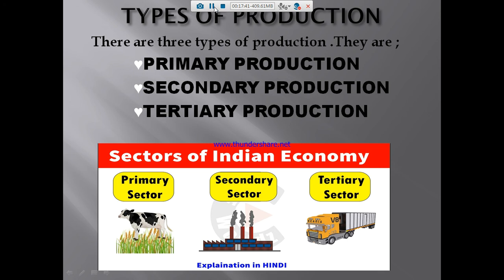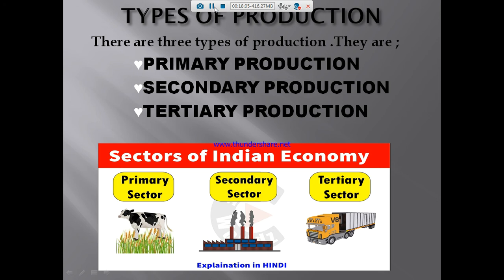For example, primary production: from the cow we are getting the milk, it's a primary production. From the sea we are getting the fish, it's a primary production. From the field we are getting agriculture, vegetables, rice, everything, it's a primary production. So whatever thing we are consuming directly is called primary production.